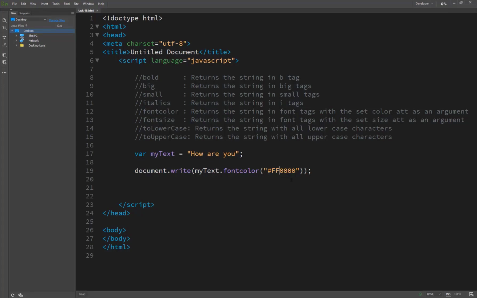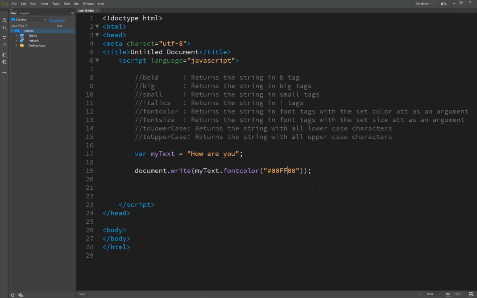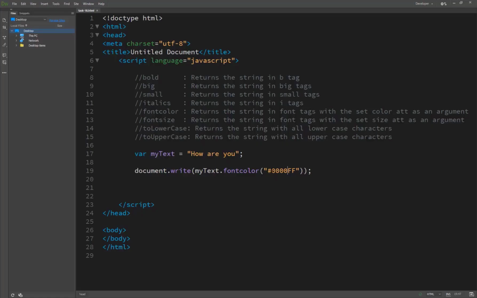And if I write another code, you see it's green here, and if I write this color, now you see it's blue here, because the color chart works as RGB.